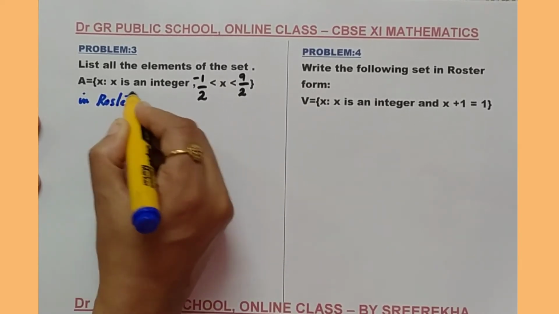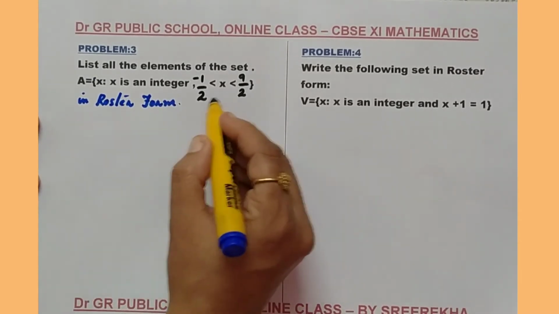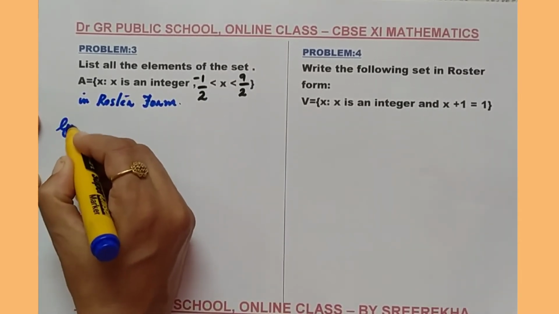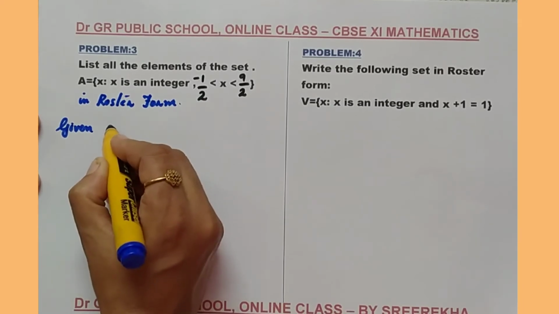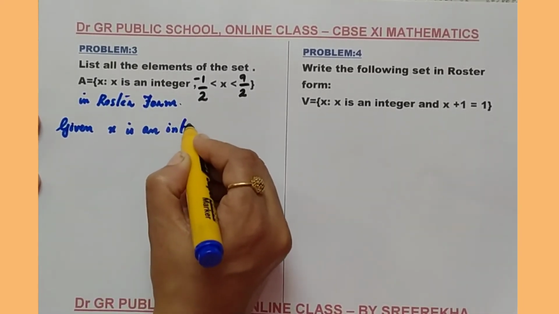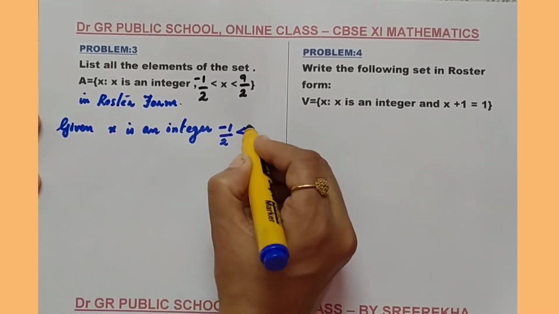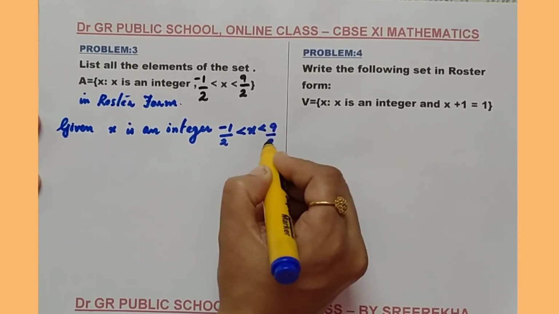How we can write? At first we can write the set. What is given for you? Given x is an integer. Also, one more condition given to you that minus 1 by 2 less than x less than 9 by 2.